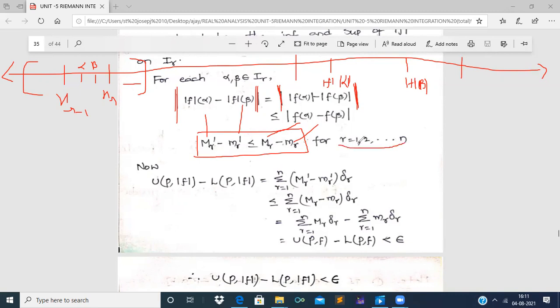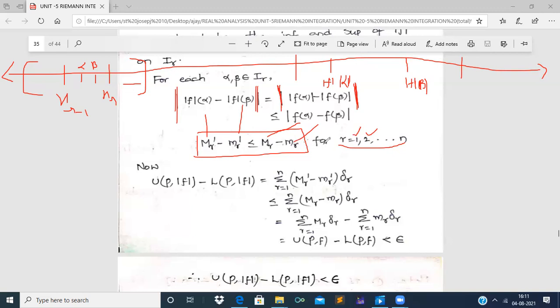So what does this represent? It is saying that capital M1 dash minus small m1 dash is less than or equal to capital M1 minus small m1, right? This inequality which I have taken for r equal to 1 represents the points of the first segment I1. If r is equal to 2, then capital M2 dash minus small m2 dash is less than or equal to capital M2 minus small m2, right?